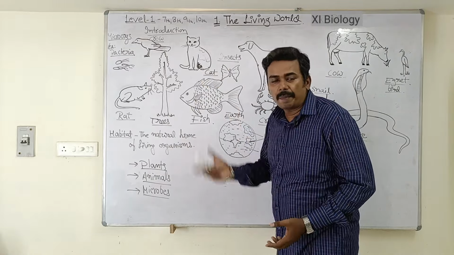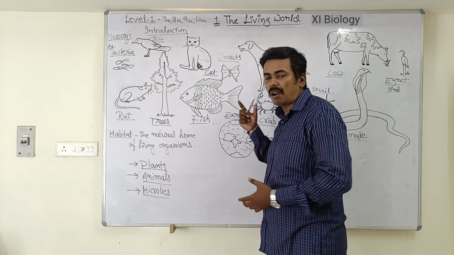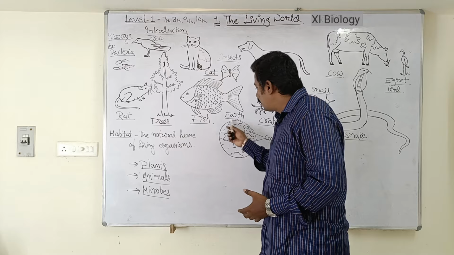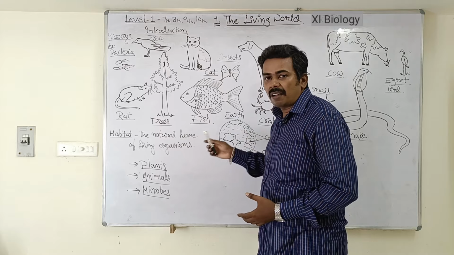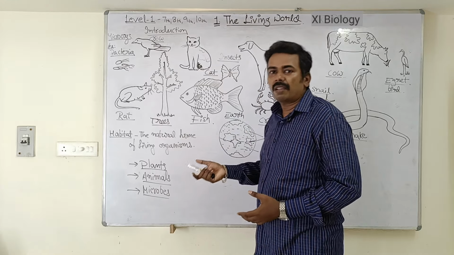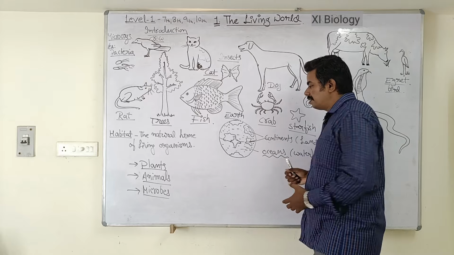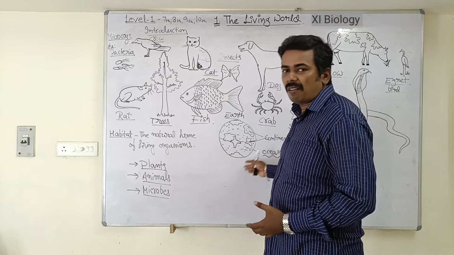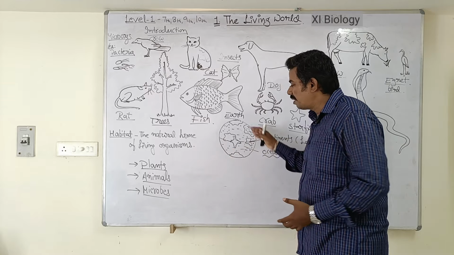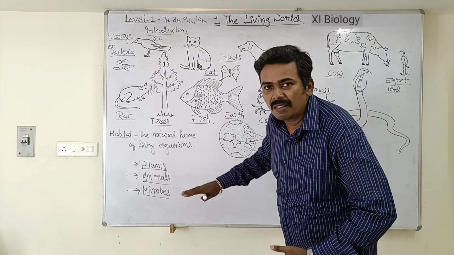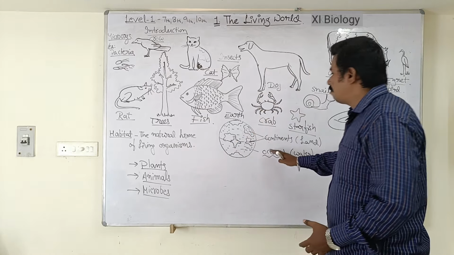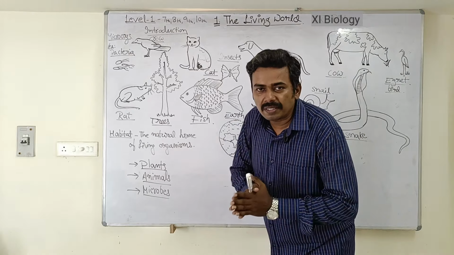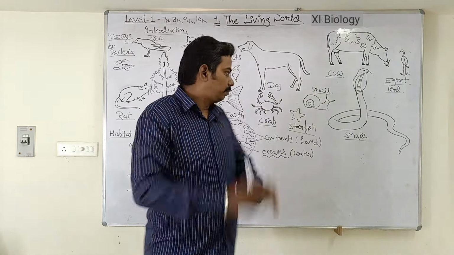On the surface of earth, there is suitable temperature, there is a suitable atmosphere containing oxygen and carbon dioxide, and there are different mineral nutrients which are required for the growth of living organisms. So all these suitable factors you can find only on the surface of earth but not inside the earth. So that is the reason why the living organisms are found only on the surface of the earth. Understood, students? Understood, everyone? Yes.